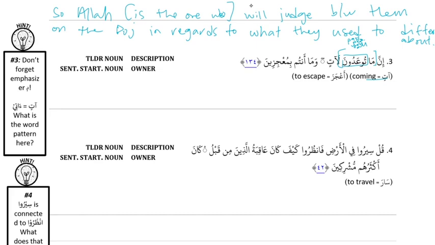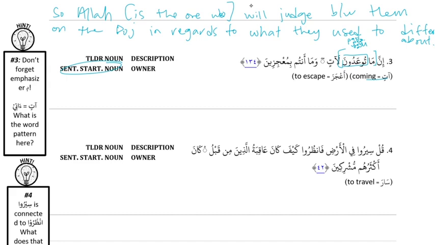Okay, let's work through the sentence then. Inna is a sentence starter, and the complex noun is its noun, because it's coming after inna. What kind of sentence does that make this? This is an is sentence, because there's no action outside of the complex noun.